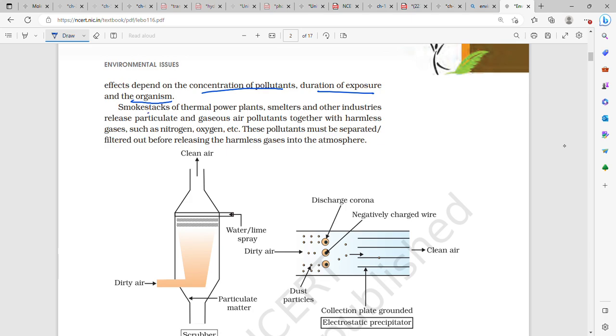Smokestacks of thermal power plants, smelters, and other industries release particulate and gaseous air pollutants together with harmless gases such as nitrogen, oxygen, etc. These pollutants must be separated or filtered out before releasing the harmless gases into the atmosphere.